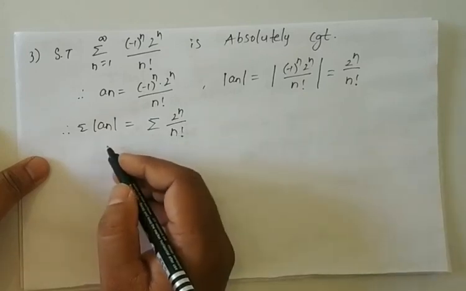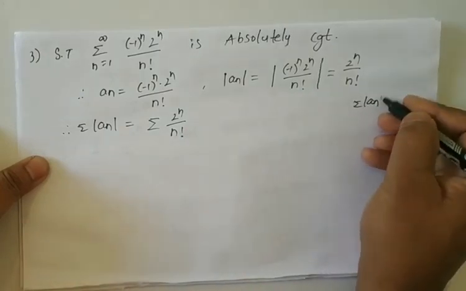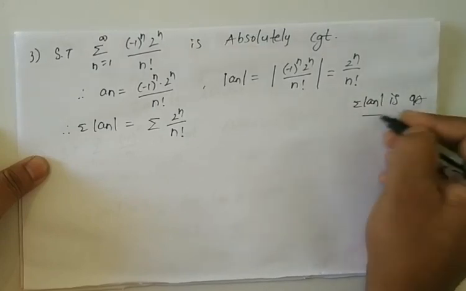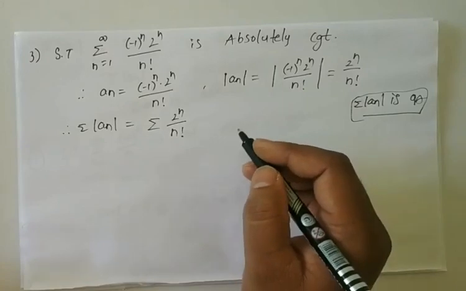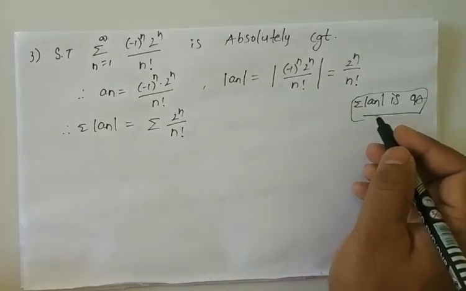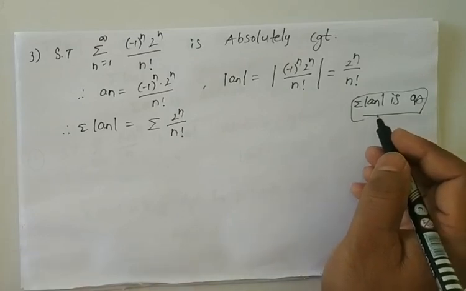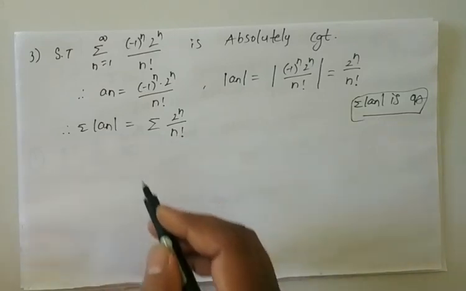To show that the given series is absolutely convergent, we just have to show that summation modulus of an is convergent. To show that the given series is absolutely convergent, just we have to show that summation modulus of an is convergent. That's all. How to show that summation of modulus of an is convergent?